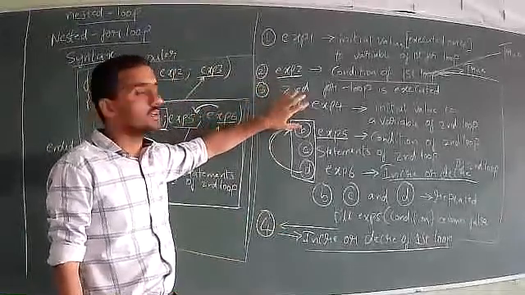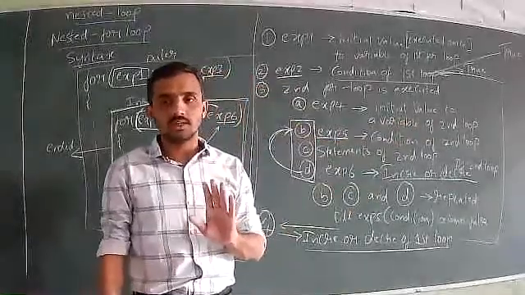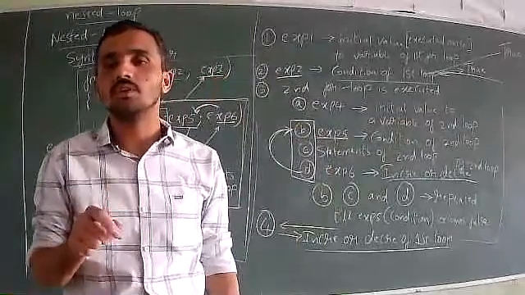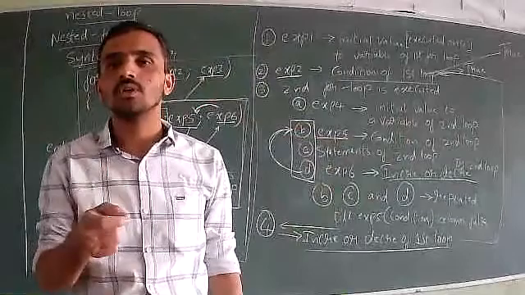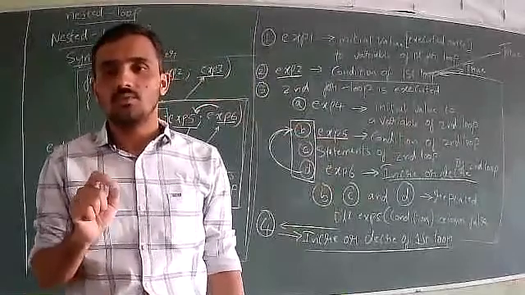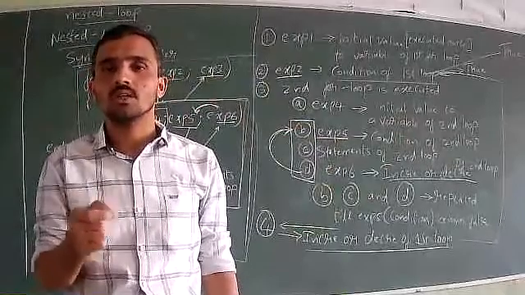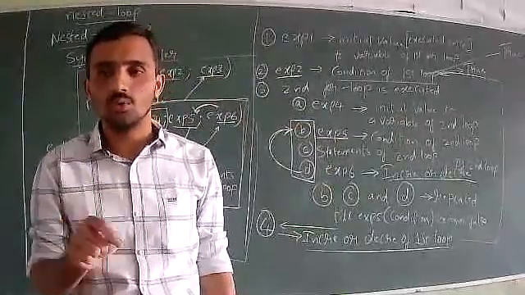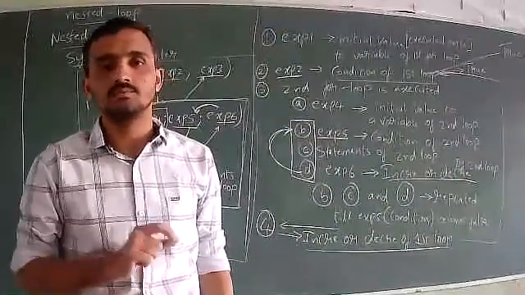Here, what I said, the initial value of the variable will be executed only once. But that holds if it is only one for loop. When we have two for loops, whenever program control comes inside the second loop, the initial value of the second loop will be executed again.